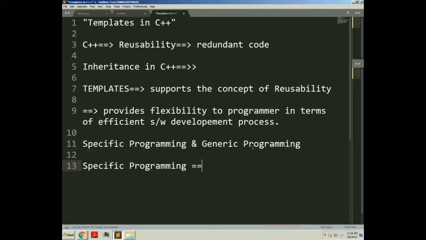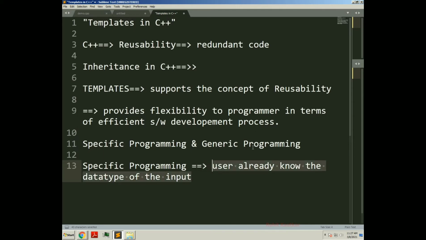The specific programming in which the user already knows the data type of the input on which he is going to work, he is going to process.